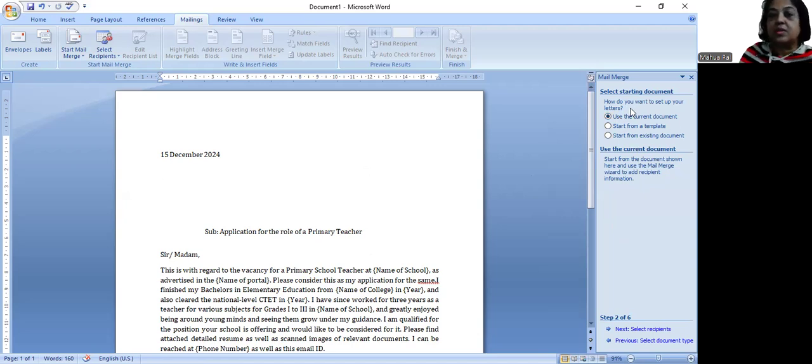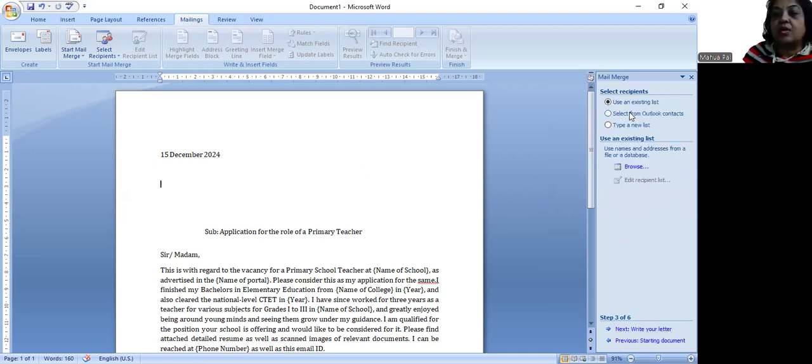Now once this is fine, we go for the next step, select recipients. For the recipient list, we use the existing list. As I already mentioned, it is saved on the desktop, and it is an Excel file saved with the name add.xlsx. But if it is not ready, we can create it and then come back, or we can do it from here also.